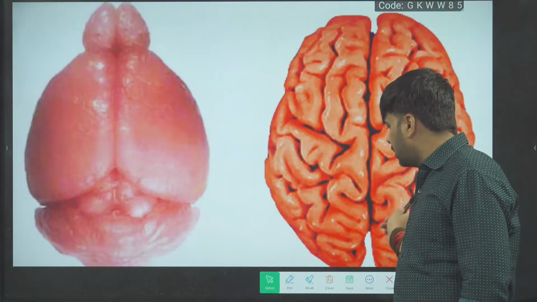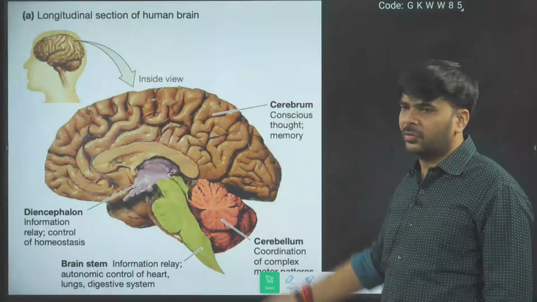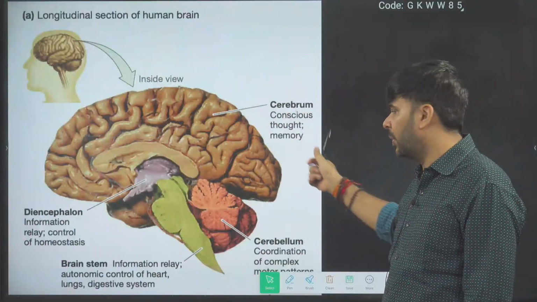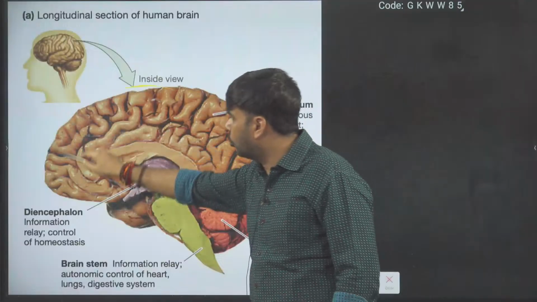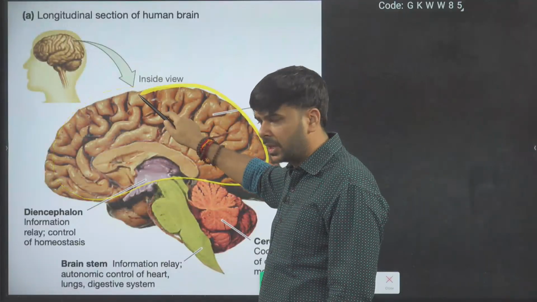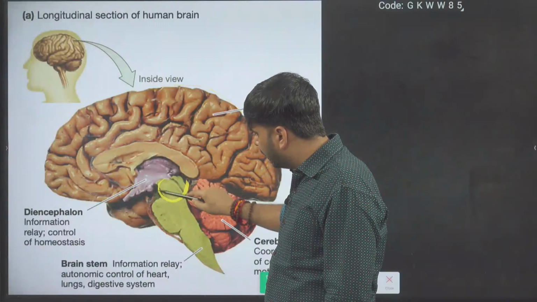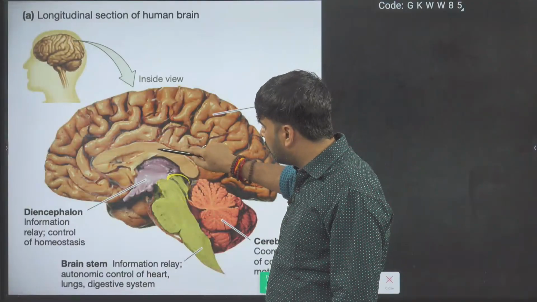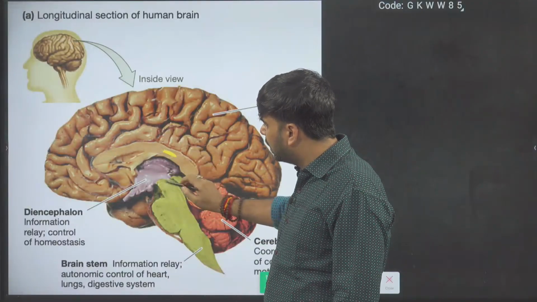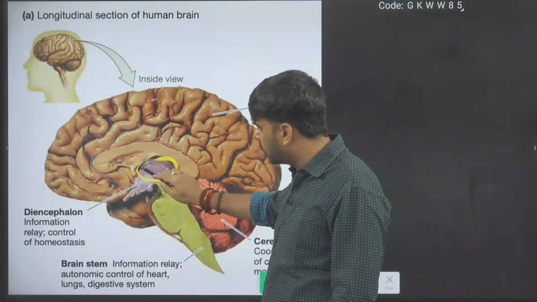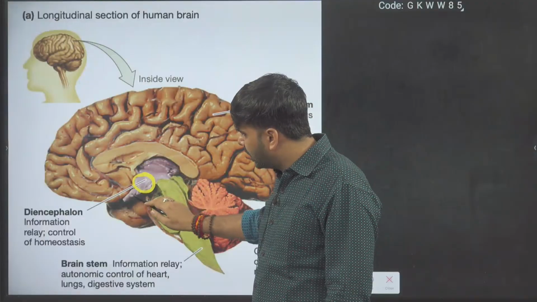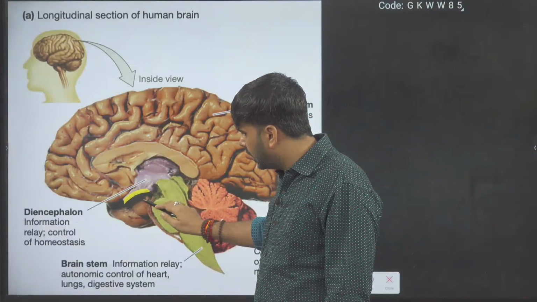So this part's explanation is done. This is the vertical or midsagittal section of the brain. This area is called the forebrain, this upper area, the cerebrum. What I'm encircling is called the midbrain. This is the corpus callosum. This is the thalamus. This is the hypothalamus. This is the pituitary gland, which will be attached here.